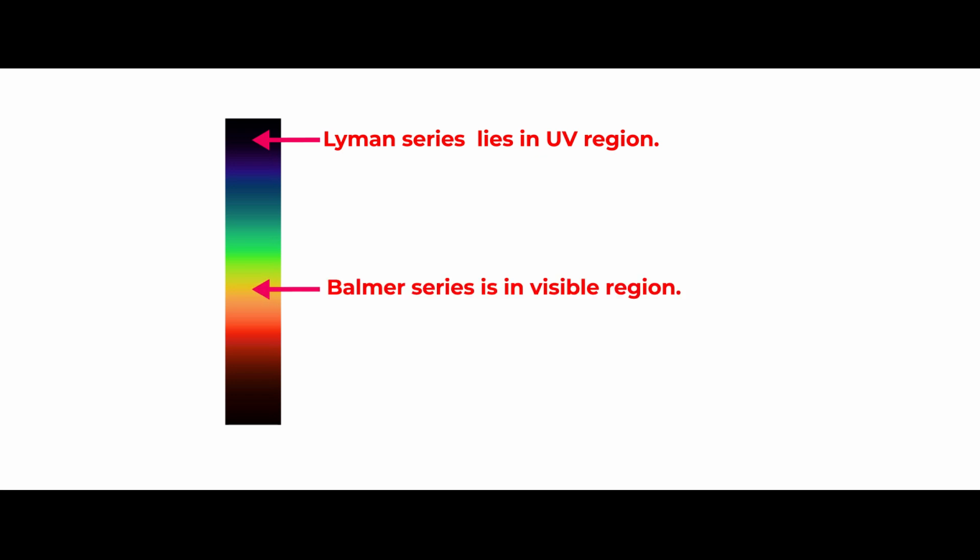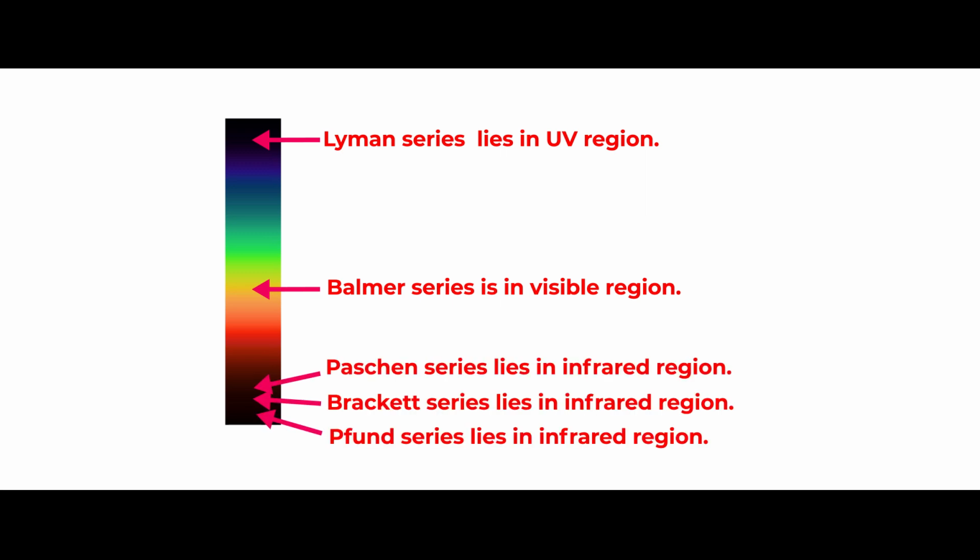Now let's look at the position of the Lyman, Balmer, Paschen and Brackett series. As I told you earlier, the Lyman series lies in the ultraviolet region, so it is not visible to our eyes. The Balmer series lies in the visible region, whereas the Paschen series and Brackett series lie in infrared radiation. Also, the Paschen series and Brackett series are not visible to our eyes.